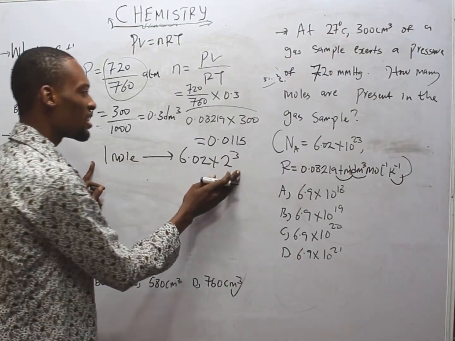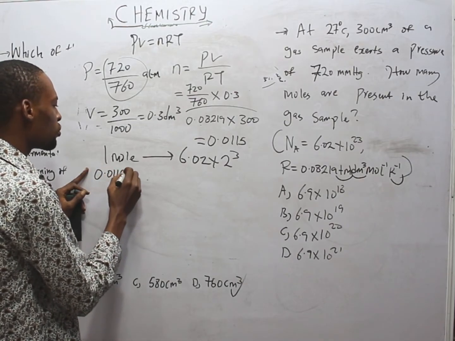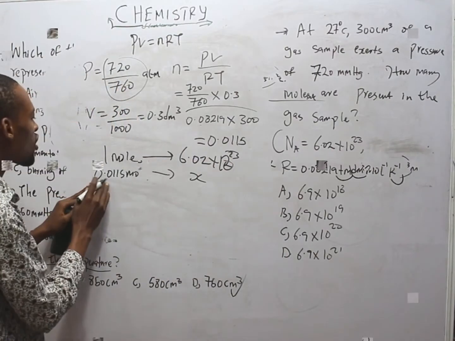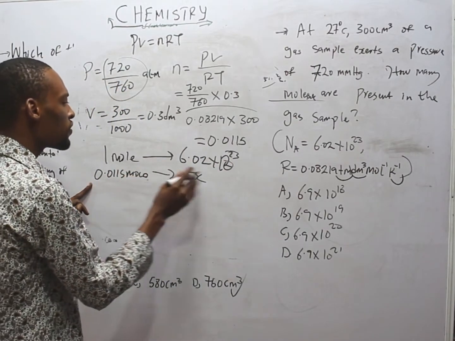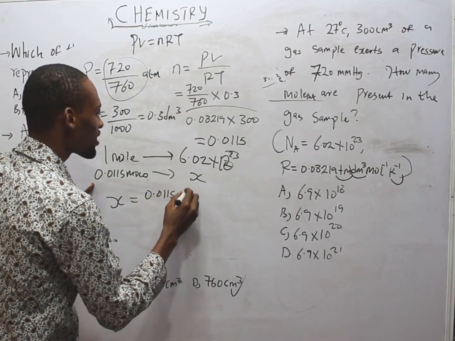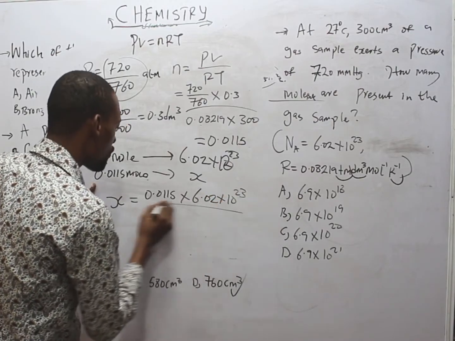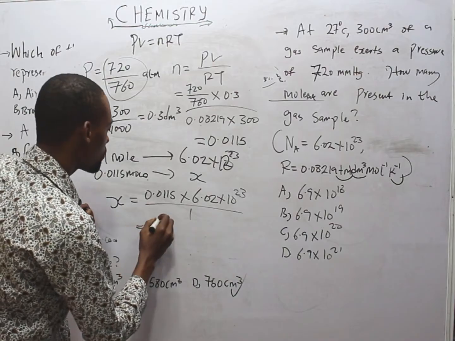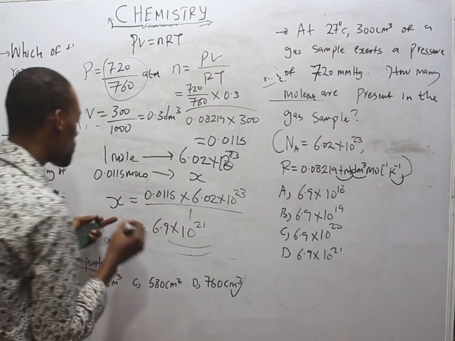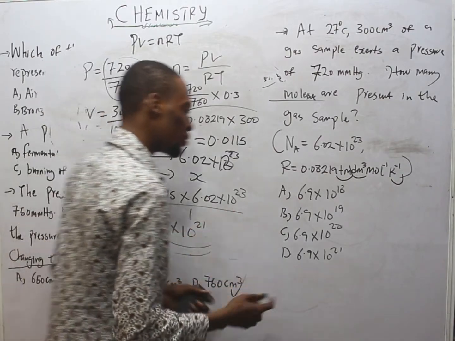If 1 mole contains this, it implies that 0.0115 moles will contain S molecules. 0.0115 mole will give you S. S is simply equals 0.0115 times 6.02 times 10 to the power of 23 over 1. And that should give you 6.9 times 10 to the power of 21. So this is the number of molecules that 0.0115 mole will give you.